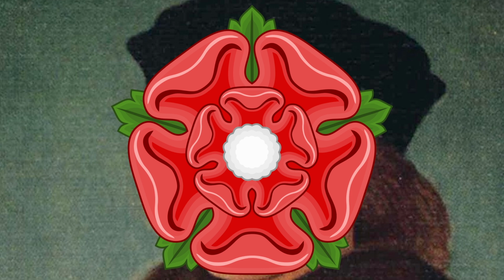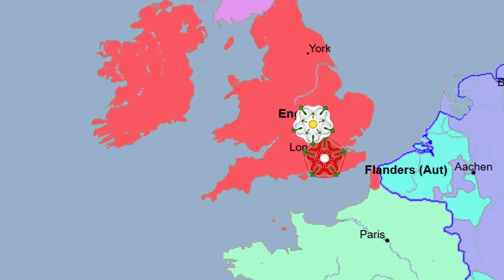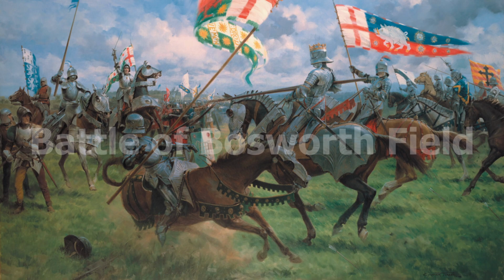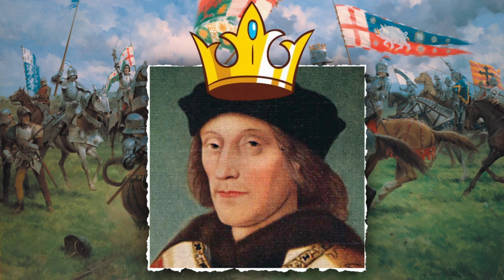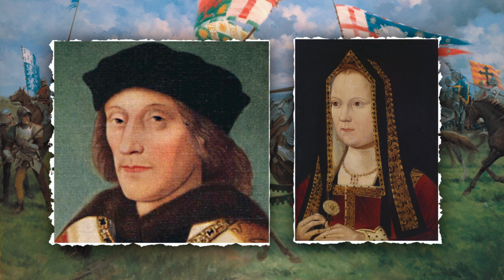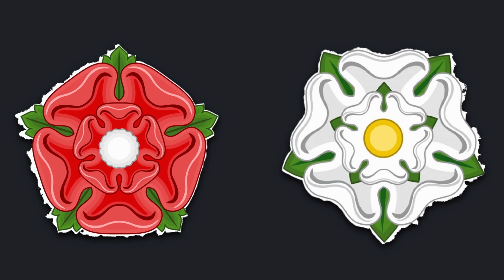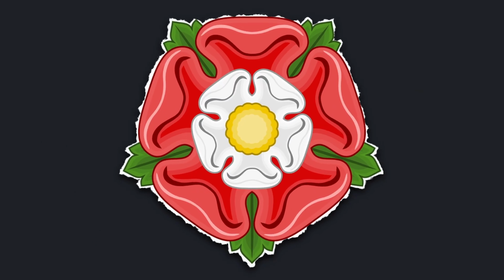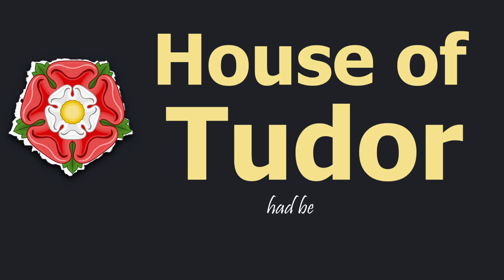Then came a new challenger, Henry VII of England, a Lancastrian with a distant claim. He invaded England in 1485. At the Battle of Bosworth Field, he defeated Richard III, who was killed in battle. Henry took the throne. To secure his rule and prevent further rebellion, Henry VII of England married the daughter of Edward IV of England, uniting the rival houses of Lancaster and York. The Red Rose and the White Rose became one, thus ending the War of the Roses. The House of Tudor had begun.